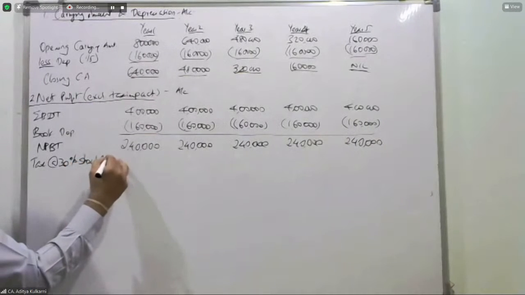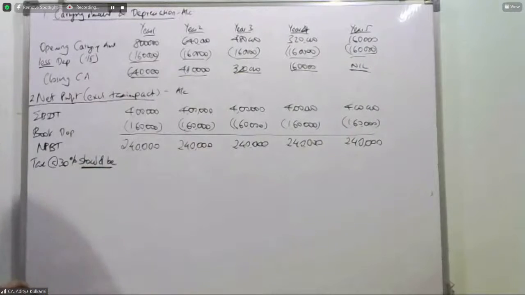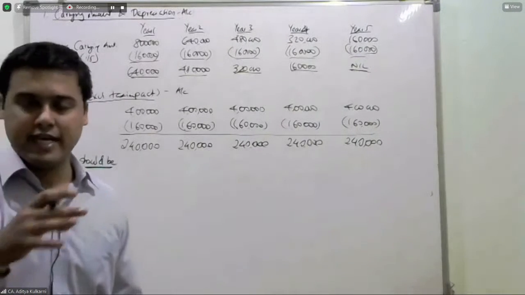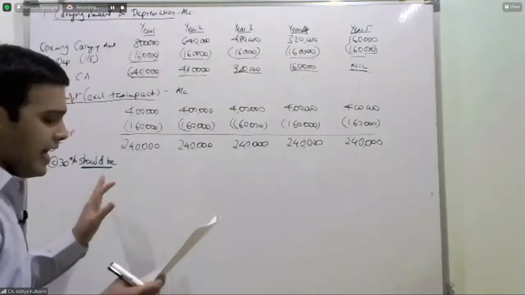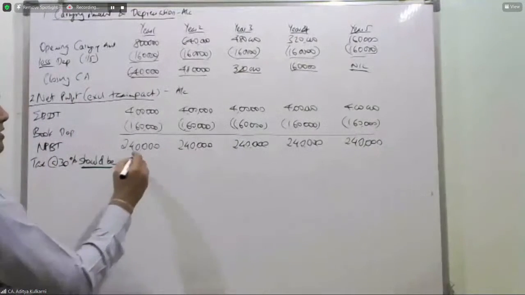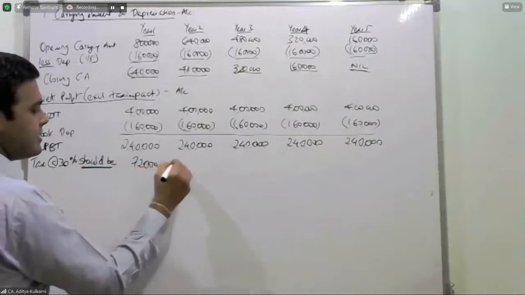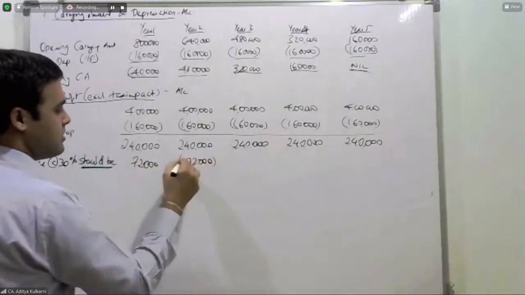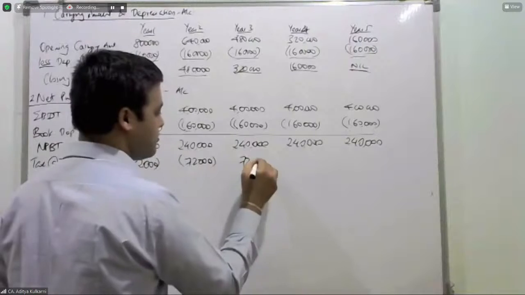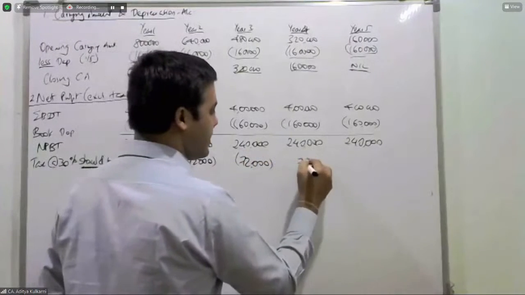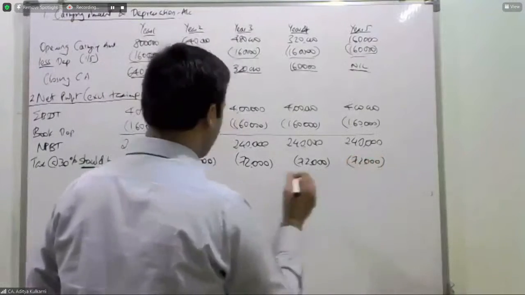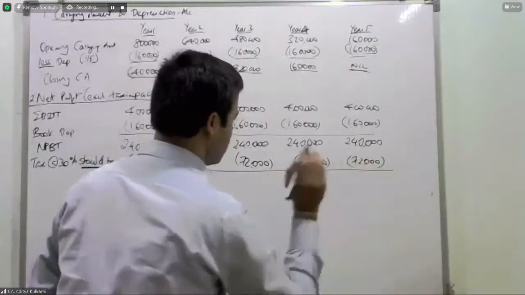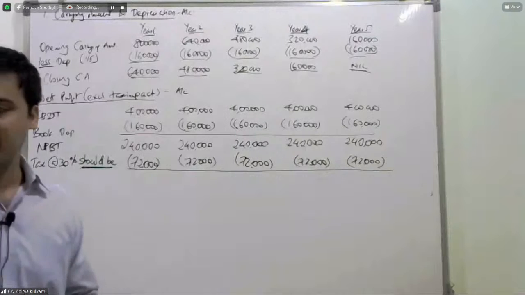Look at the words I am saying: tax should be, it's not, because there is a tax impact, but I am saying if everything was the same, tax should have been 30%, that is 72,000 each. If everything was the same as per tax and accounts, tax should have been 72,000.